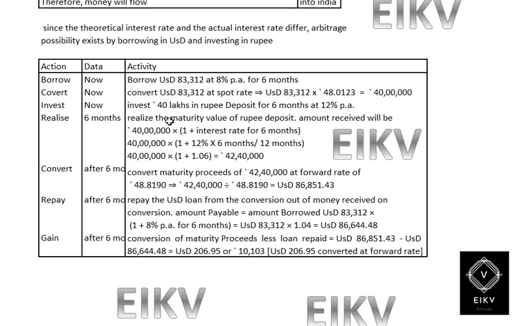So after 6 months, the maturity value of the rupee deposit received will be 40 lakh into 1.12 to the power 6 by 12, which will be 42 lakh 40,000.